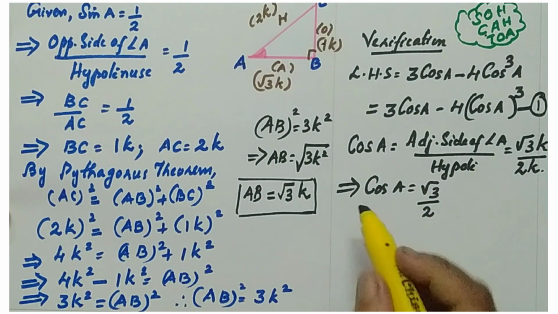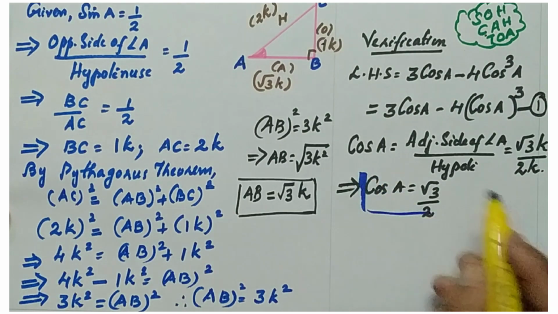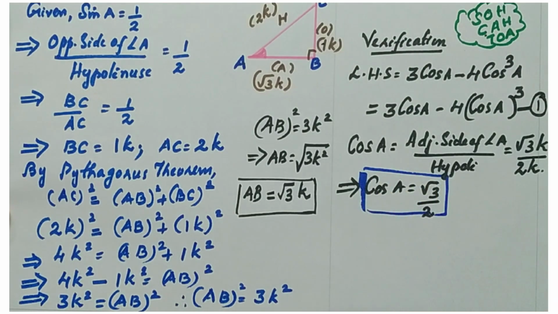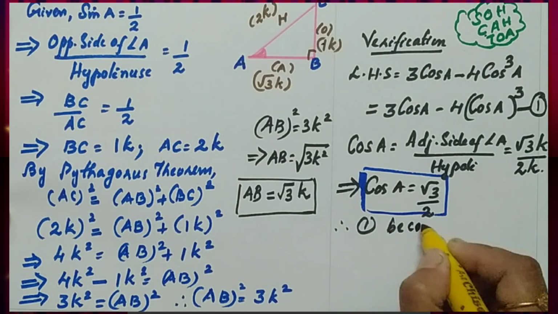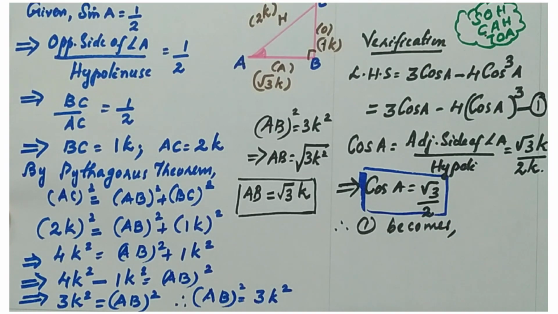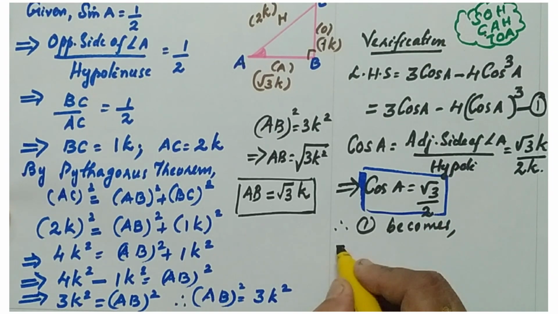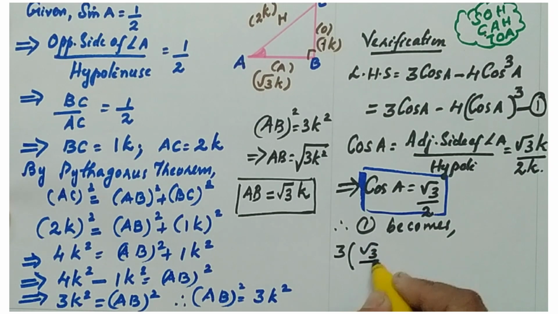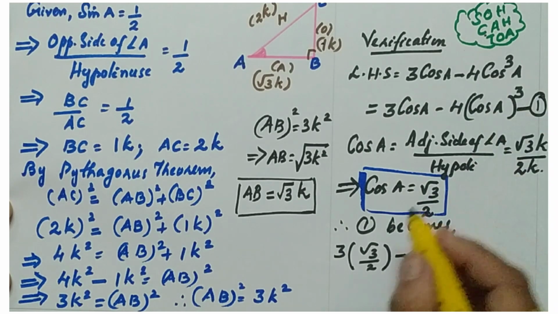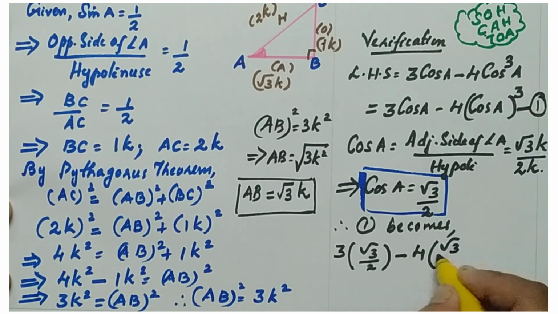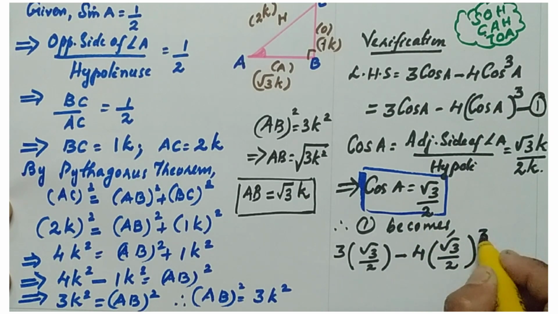This is the value you need to substitute here. Now I am going to substitute in equation 1. Therefore, equation 1 becomes 3 cos A, 3 into, what is the value of cos A? Root 3 by 2, minus 4 into cos A the whole cube. Cos A is root 3 by 2 the whole cube.